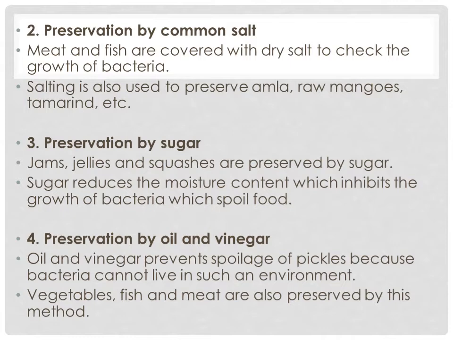Oil and vinegar prevent spoilage of pickles because bacteria cannot live in such an environment. Vegetables, fish, and meat are also preserved by this method. Nowadays, when we buy vegetables or fruits, we wash them in vinegar to avoid microorganisms or the virus that we fear now, the coronavirus, which should not be found on these vegetables and fruits.